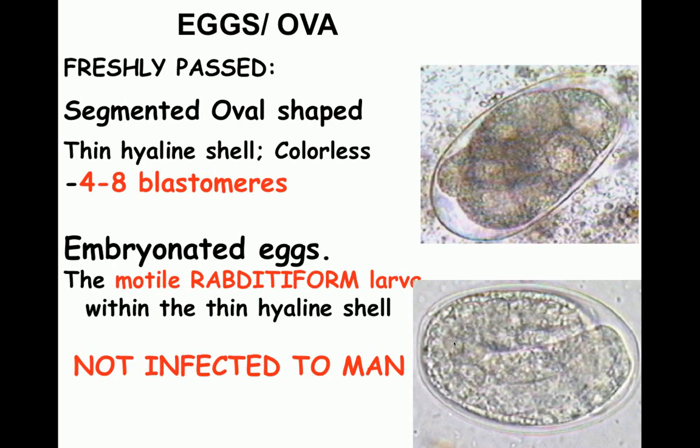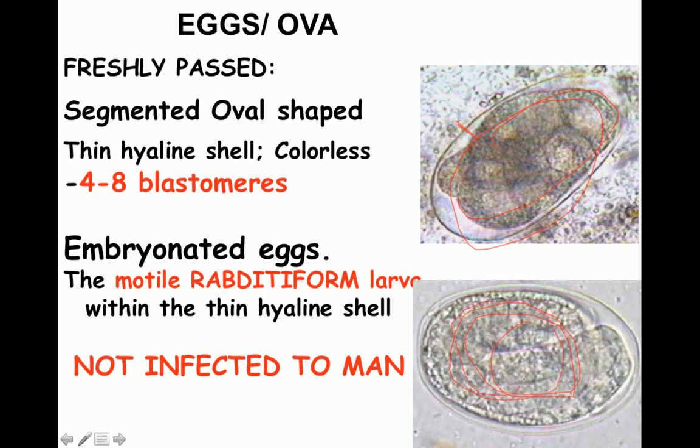Now, the most important part, the eggs or the ova. When they are freshly passed, they have 4 or 8 blastomeres in them. The shell is very thin, and this is a colorless egg. And this colorless egg is passed in the feces. It further develops in the soil, and in the soil the blastomeres are converted into rhabditiform larvae.